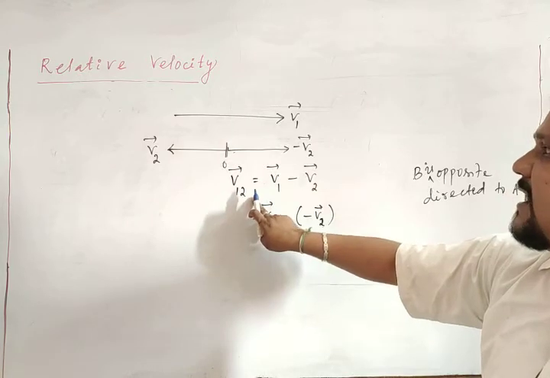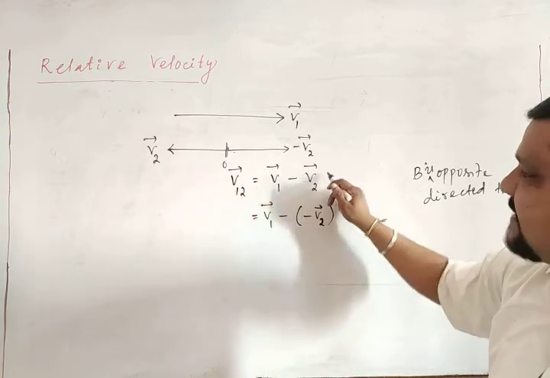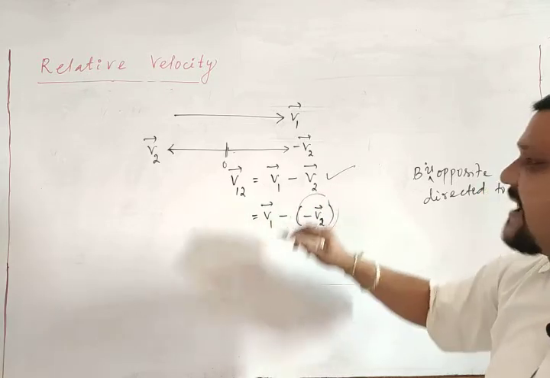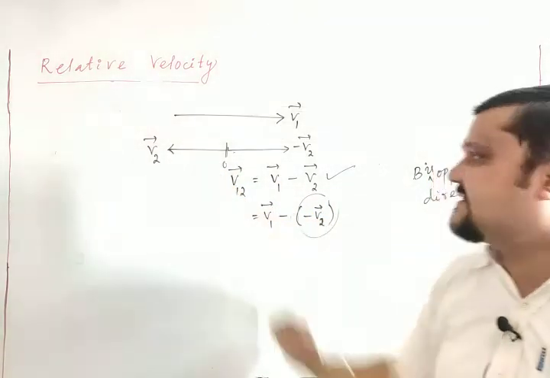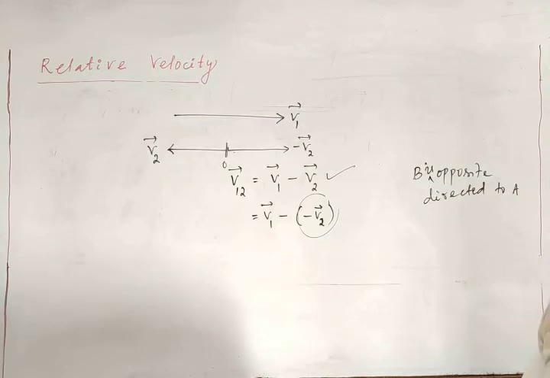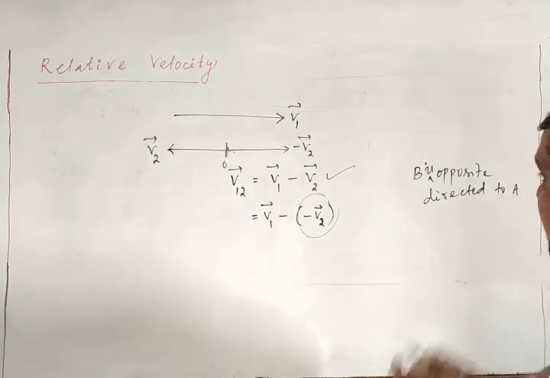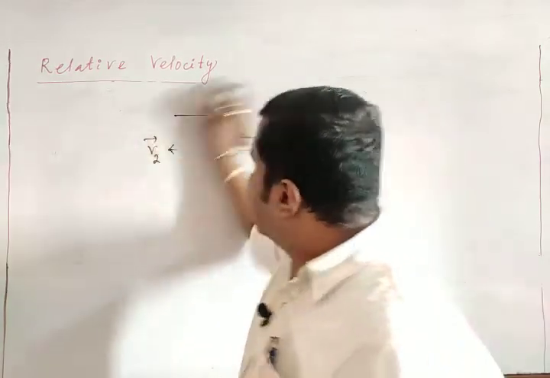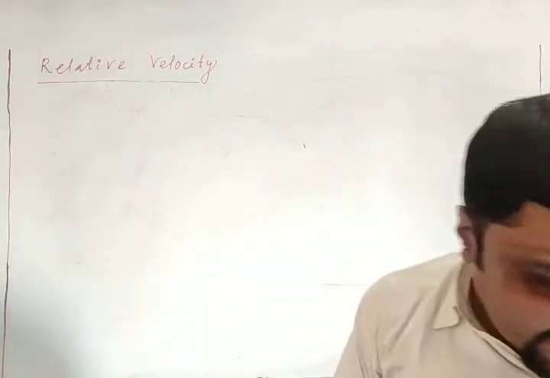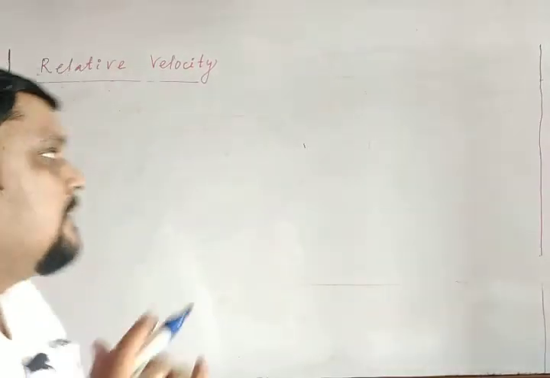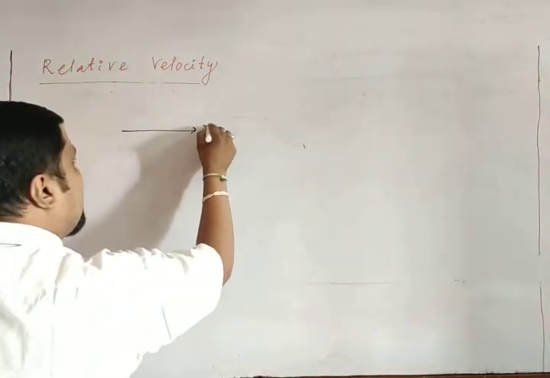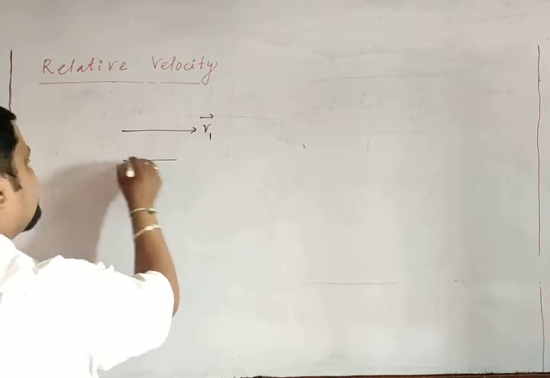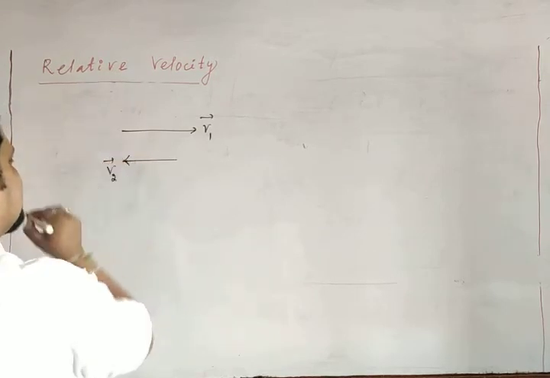Now use this formula. v1 with respect to 2 is v1 minus v2, but what is v2 here? v2 is minus v2, because originally v2 is given in this direction. That is the concept. Now understand this thing carefully. In the same question, again I am repeating, this is the velocity of 1, v1, and this is the velocity of 2, v2, opposite.